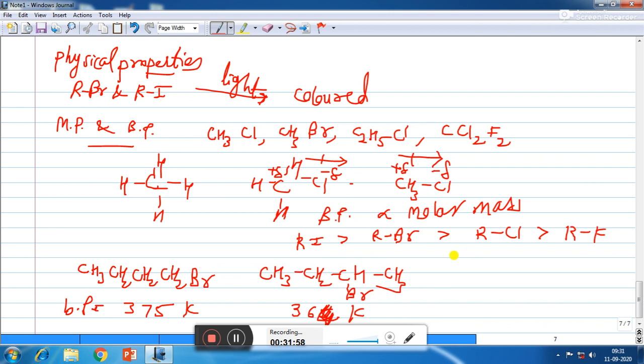Now when we form one more isomer which is highly branched, and that is 2-bromo-2-methylpropane, that is also an isomer of the same compound. So here more branching is there as compared to 2-bromobutane, so its boiling point will further decrease to 346 Kelvin.